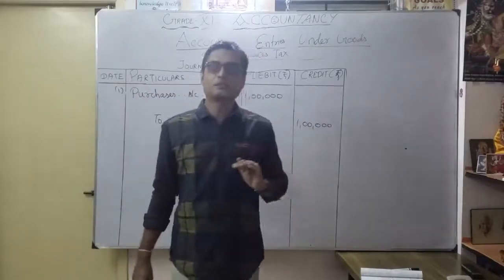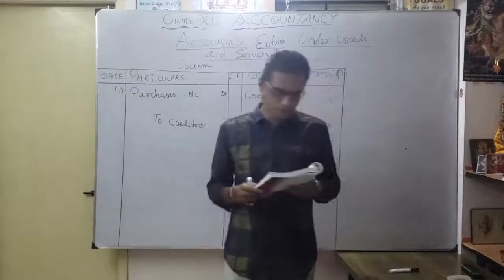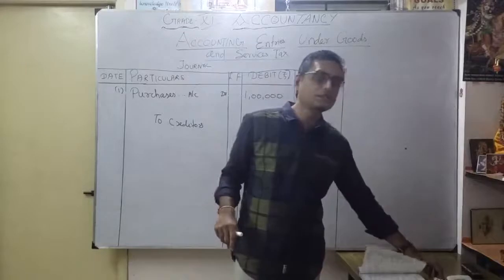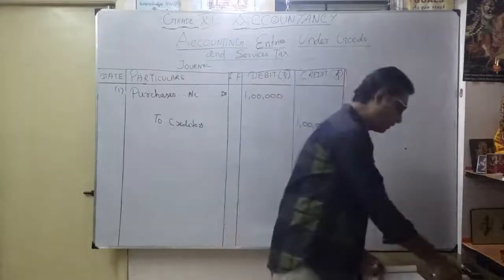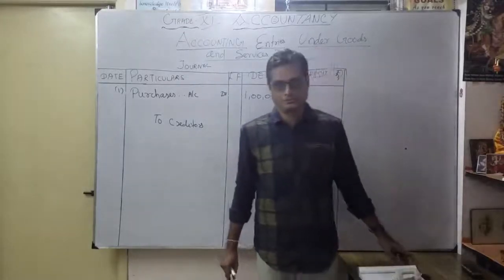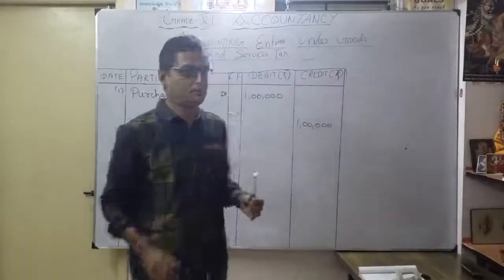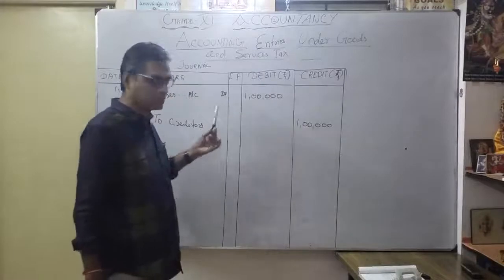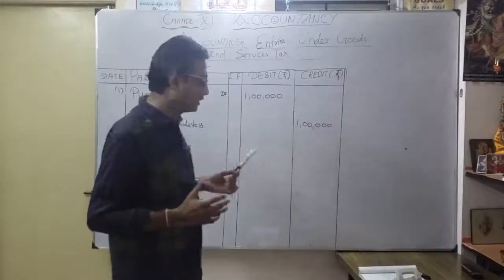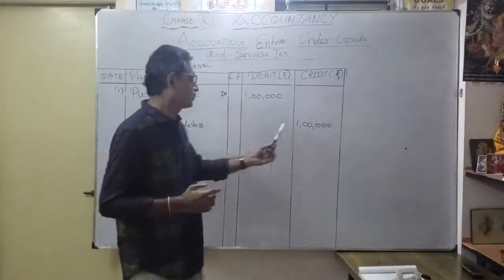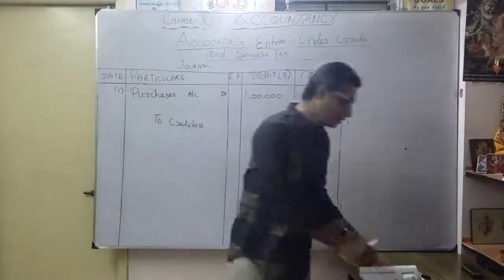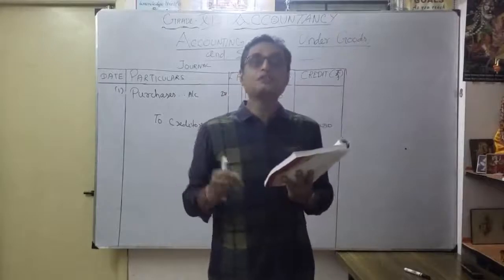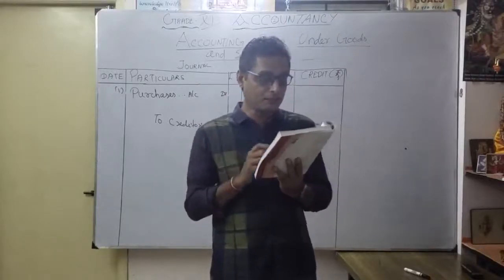Here the person doing the business is Mr. Sobit. He bought goods worth 1 lakh rupees. So normally you pass the journal entry: purchases account debit 1 lakh, to creditors 1 lakh. If you purchase from a party, you mention that party as creditors, 1 lakh. But here, you have to pass the journal entry inclusive of tax.